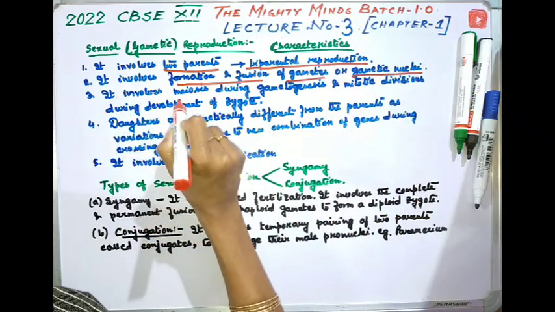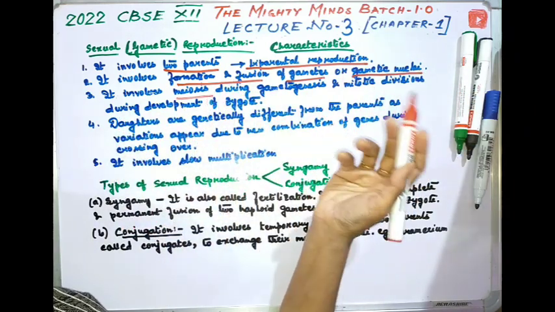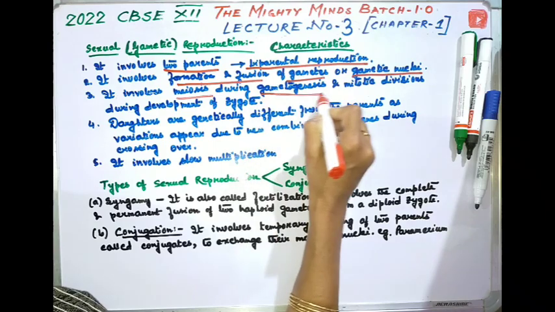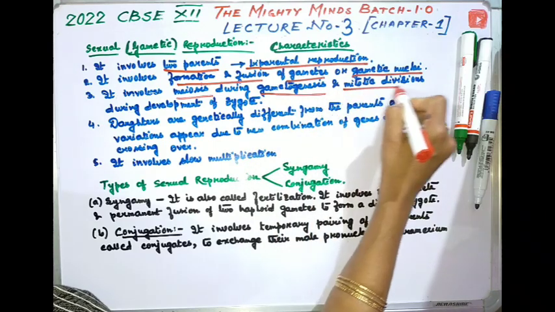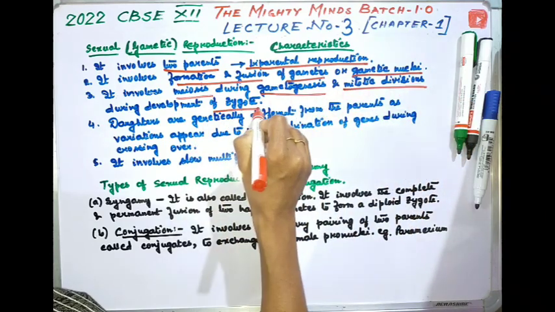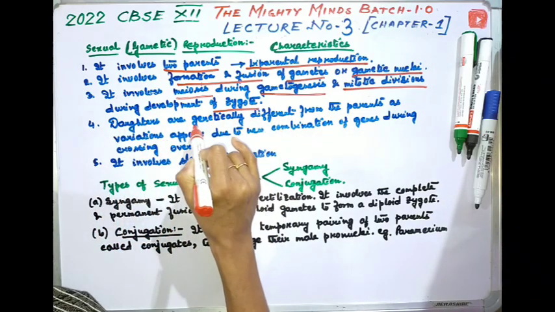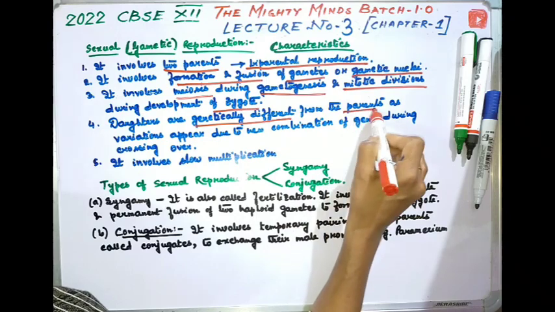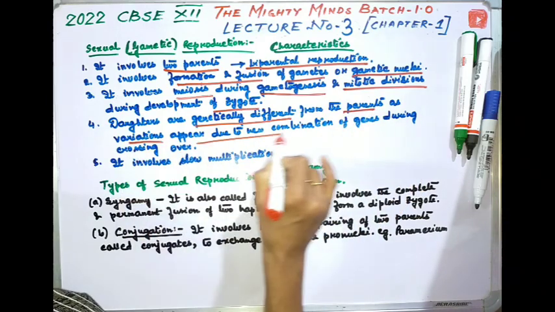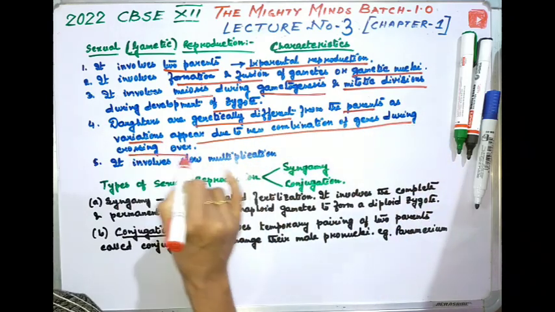It involves meiosis during gametogenesis, that is formation of the gametes, and mitotic division is followed during the formation of the zygote. Daughters are genetically different from the parents as variations appear due to combination of genes during crossing over.